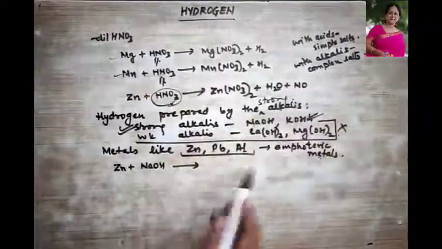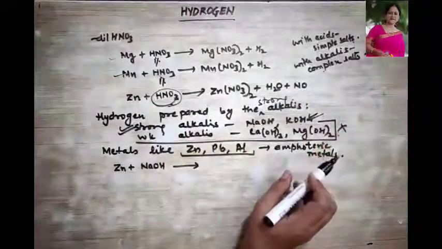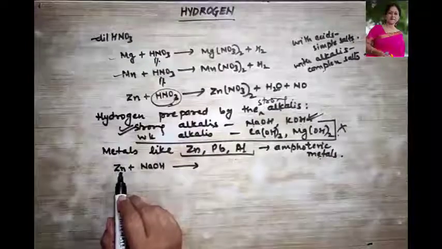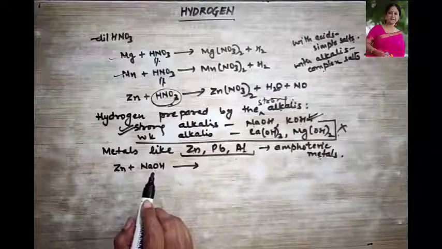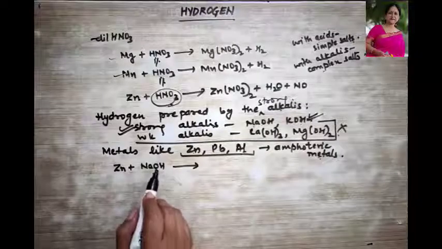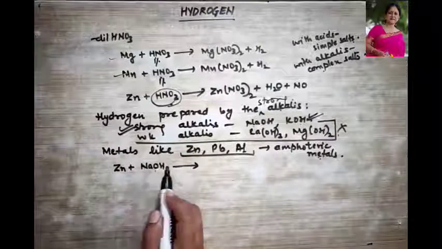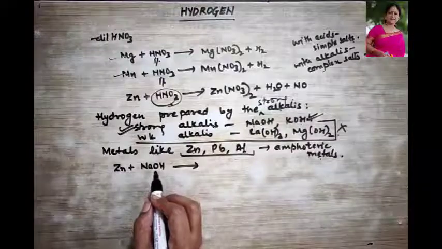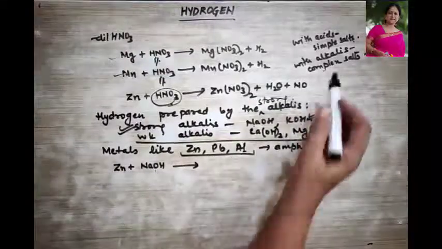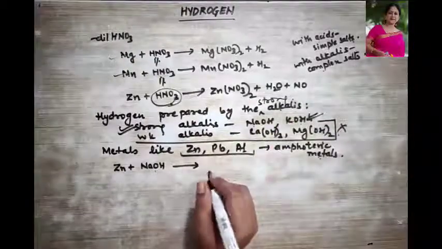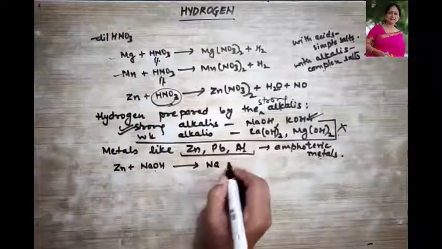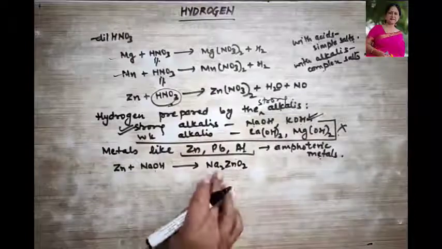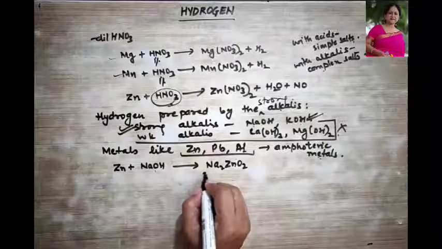With alkalis, now I am going to show you what are those complex salts that are formed over here. So when zinc is treated with the strong alkali, that is a strong concentrated alkali, I mean to say it is a concentrated solution of the alkali, clear? So it is going to form a complex salt. What is that complex salt called? Sodium zincate. What is this? Sodium zincate. I'll write it down over here.